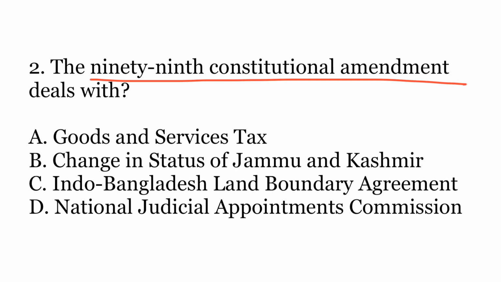So you need to be well versed, if not with all the amendments, at least with the most important ones. So out of the total 104 amendments that have been done by the Government of India till now, around 40 to 45 amendments are very important, which should be on your tips. So the 99th Constitutional Amendment deals with A. Goods and Services Tax, B. Change in the status of Jammu and Kashmir, C. Indo-Bangladesh Land Boundary Agreement, or D. National Judicial Appointments Commission.